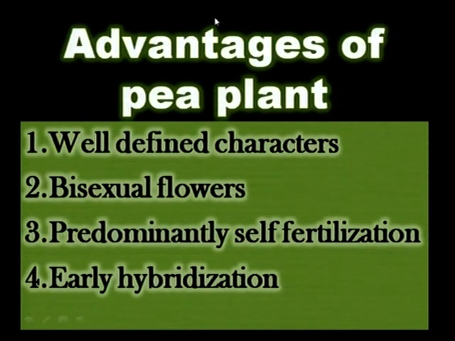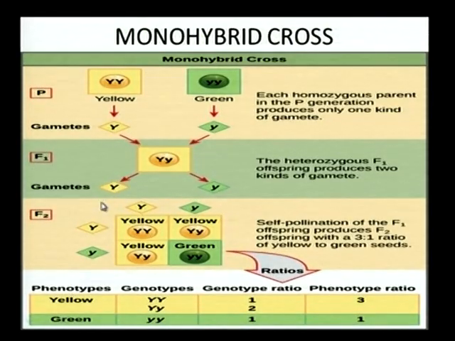The advantages of pea plants: well defined characters, bisexual flowers, self fertilization, early hybridization, and a short lifespan. And it is an example of a monohybrid cross. Mendel crossed pure yellow seed giving plants with pure green seed giving plants, and only one of the factors came from